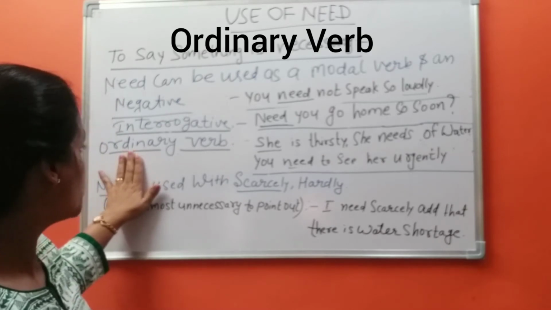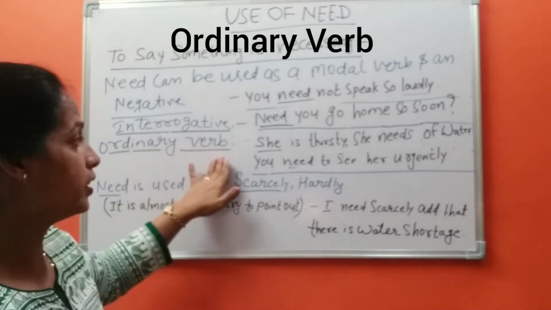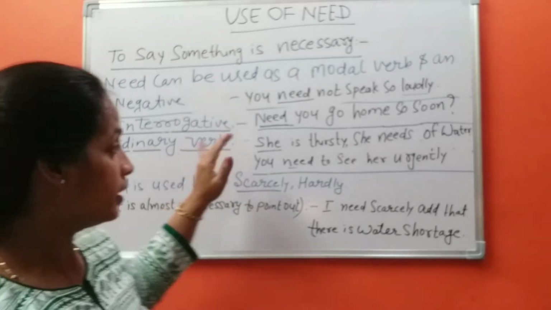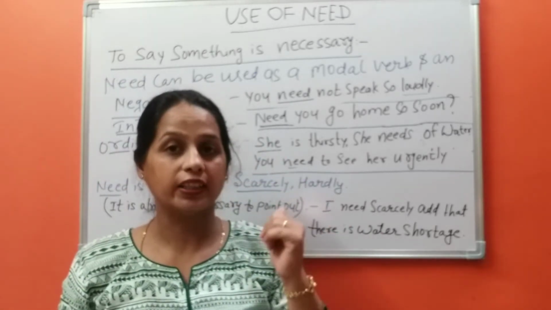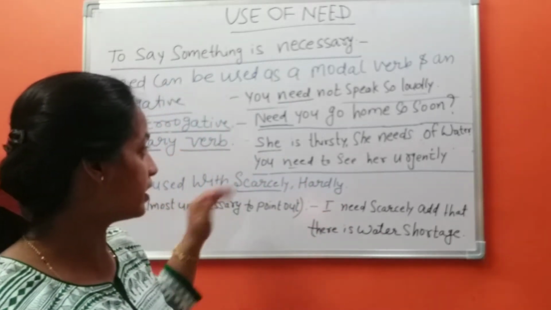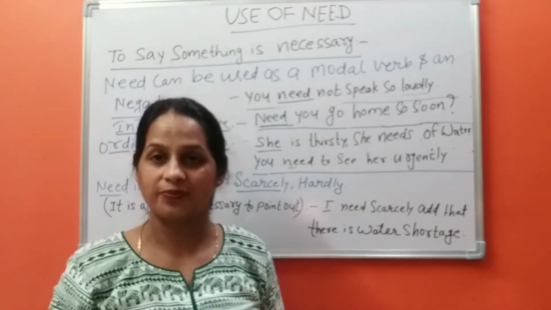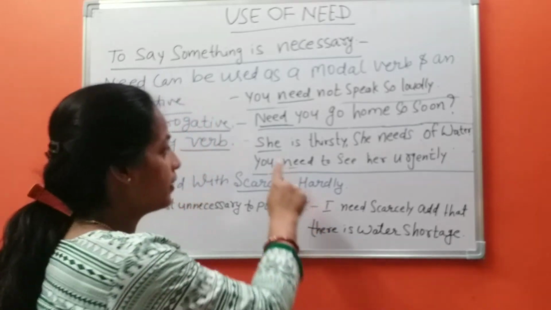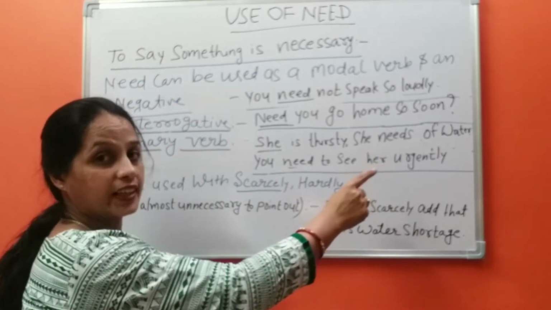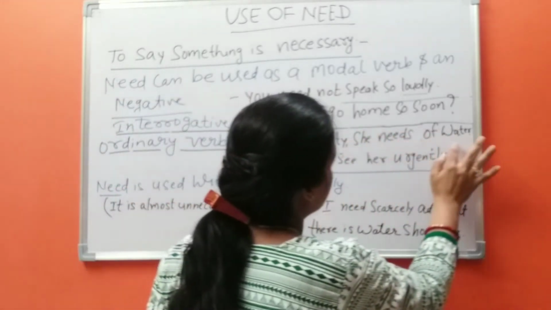It is also used as an ordinary verb. Need can be used as an ordinary verb in these types of sentences. She is thirsty, she needs water. Friends, it is an affirmative sentence.